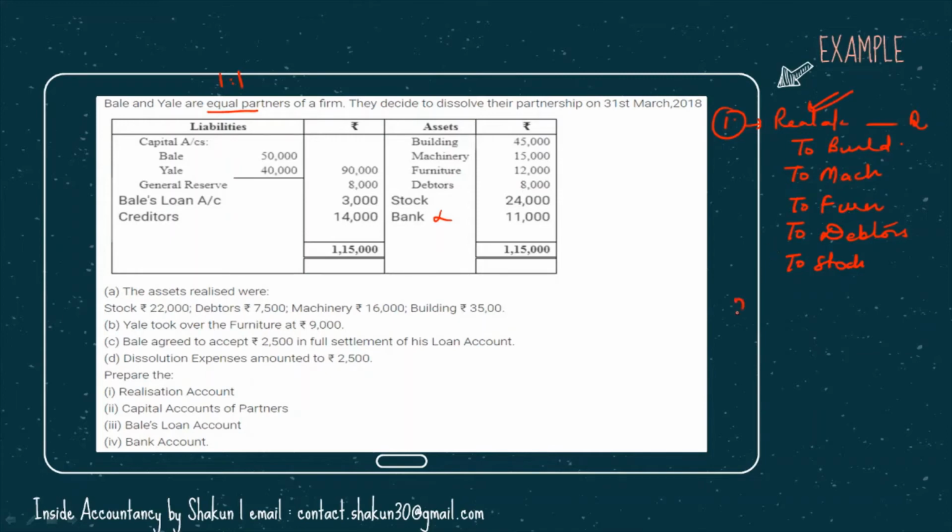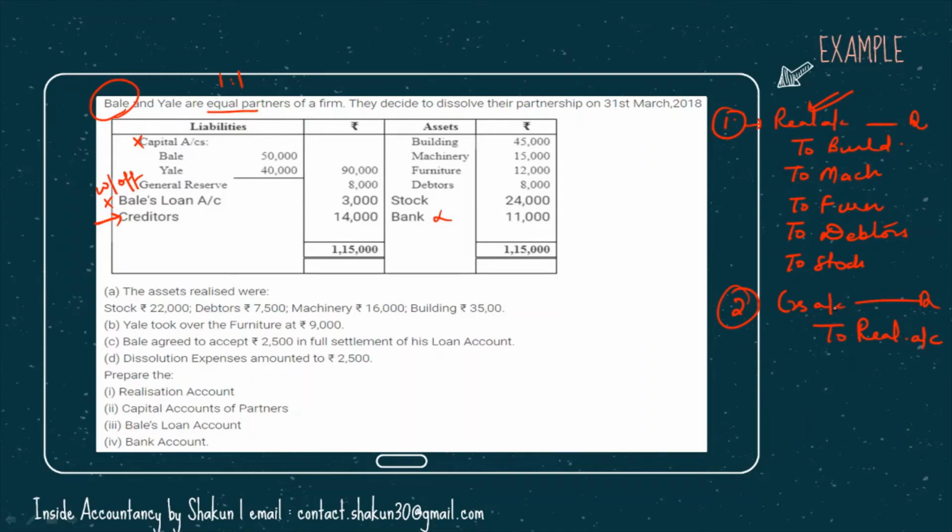And if we look at the liabilities, capital account obviously is not transferred to realization. General reserve is written off amongst the partners, so again not transferred to realization. Bale's loan, Bale is a partner, so partner's loan is not transferred to realization, so we are only left with creditors. So our entry will be creditors account DR to realization. So these are our two entries for writing off of our accounts. Now you should know about the journal entries also, and you should know how to prepare the account also.